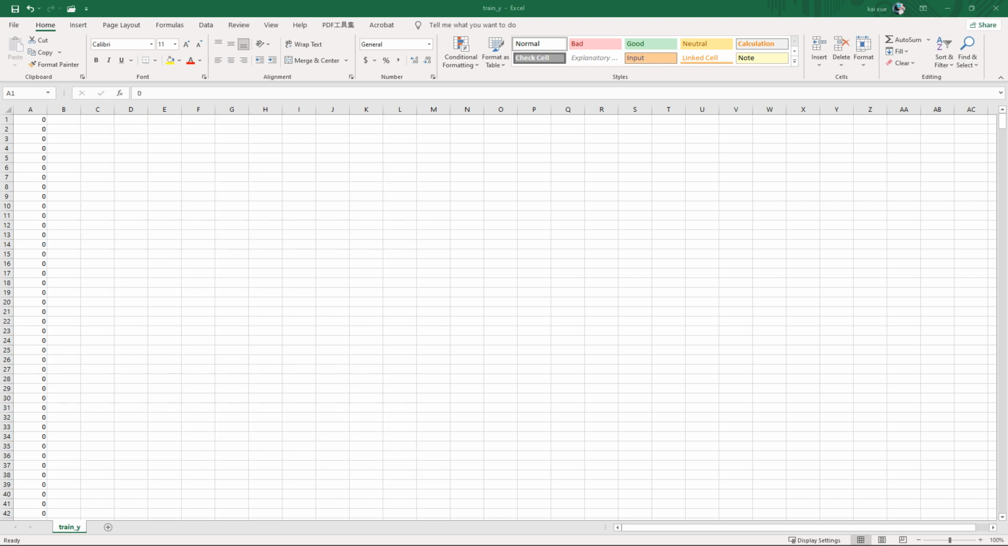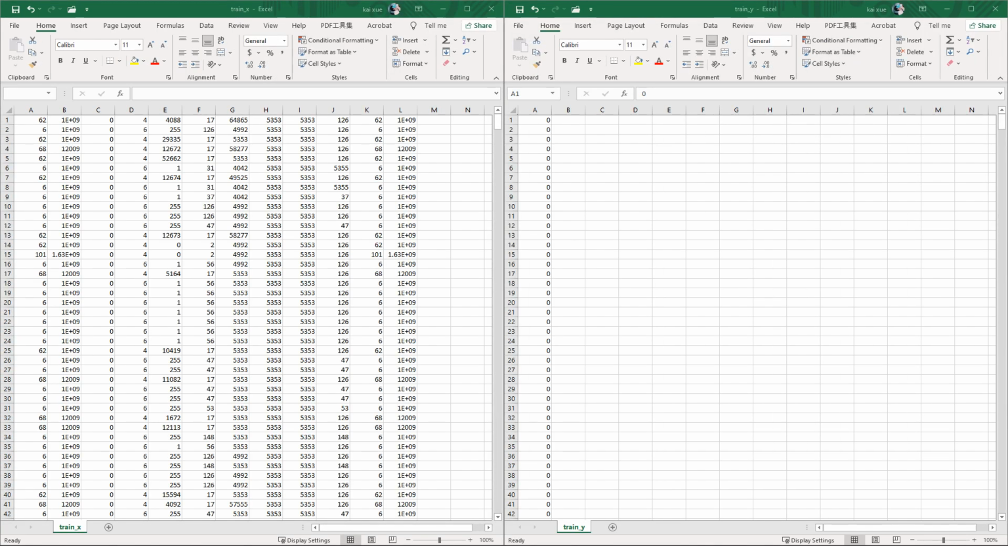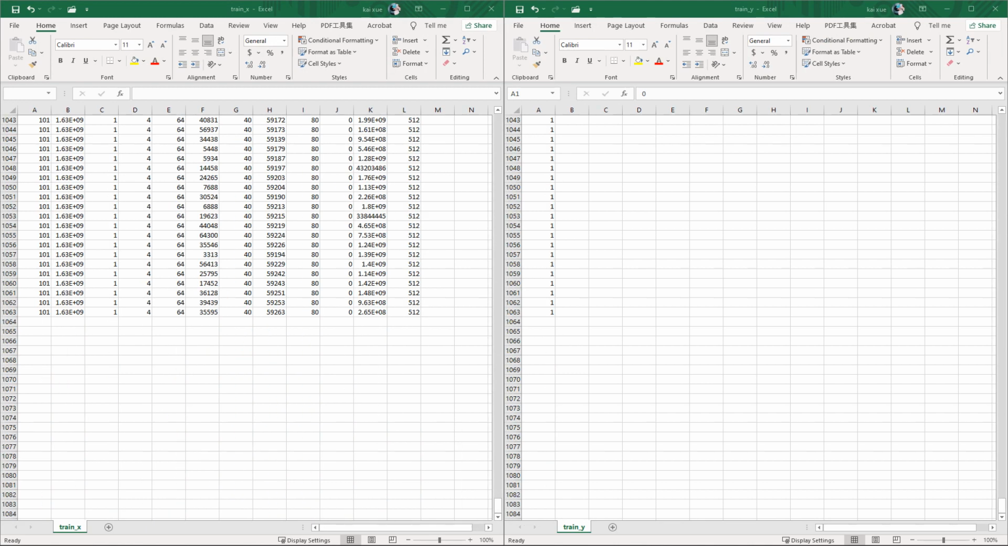And then I have prepared a TrainY Excel file to represent the answer of the learning. 0 here means the system is under normal status without attack. 1 here means the system is under attack. So the answer and the sample file exactly match each other. Also, you can see the number of lines matches too.